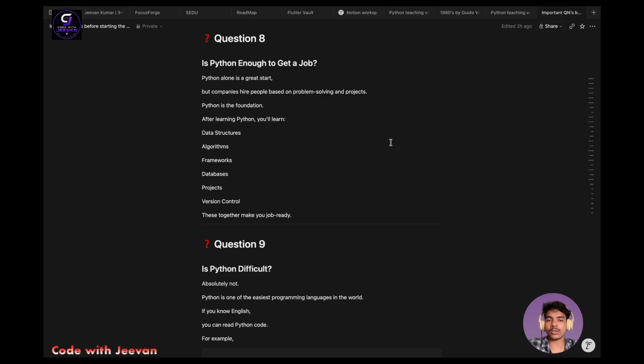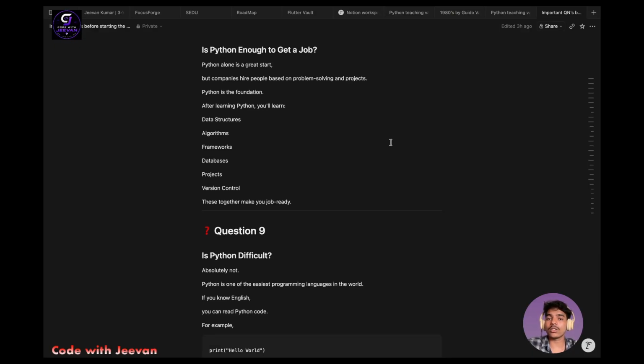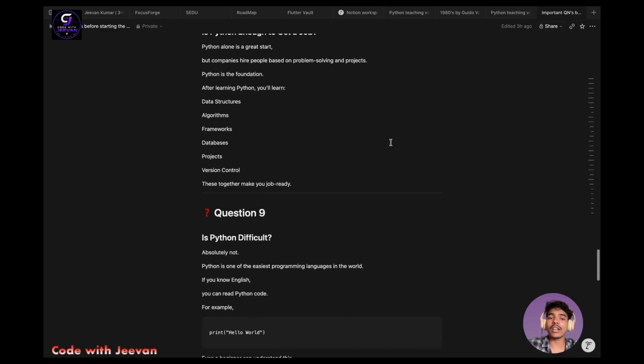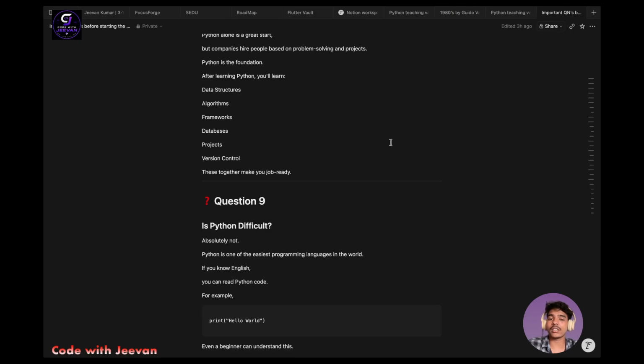So is Python enough to get a job? We can see here that Python alone is a great start, but companies hire people based on problem solving and projects, right? After moving forward in your programming journey, you may face a lot of new languages, but Python is very easy and user friendly. It will be helpful to solve DSA problems. So Python will be easy and helpful to write the solutions for real world problems and to build projects. We use Python a lot, and Python is the foundation for every beginner. And after learning Python, you will learn data structures, algorithms, frameworks, working on databases, building projects, all this stuff. Version control also is there. These all together make you job ready, right?